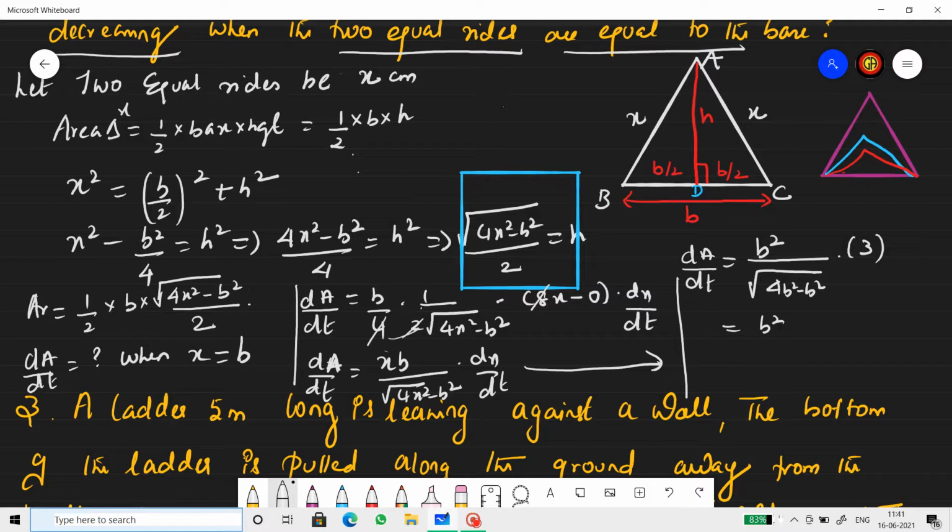So b square by b into root 3, and here 3b square, root 3, this and this get cancelled. So we get root 3 b. So root 3 b centimeter square per second is the rate of decrease in area. Right? Okay.